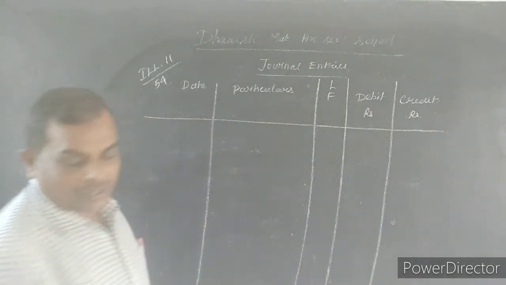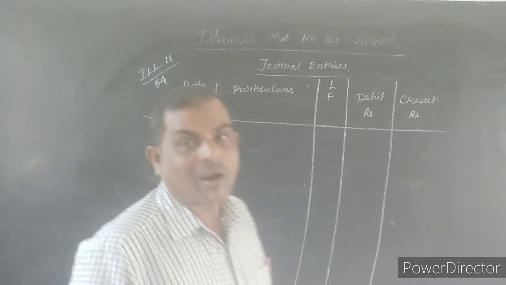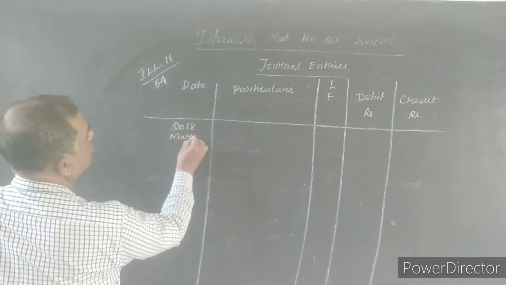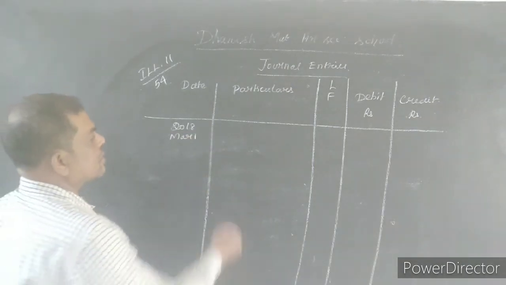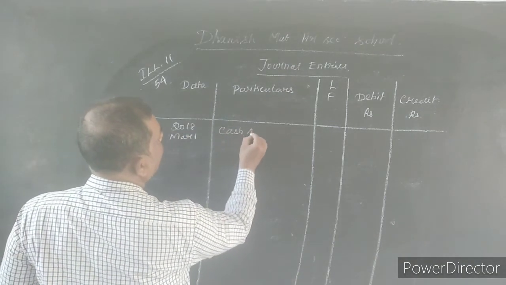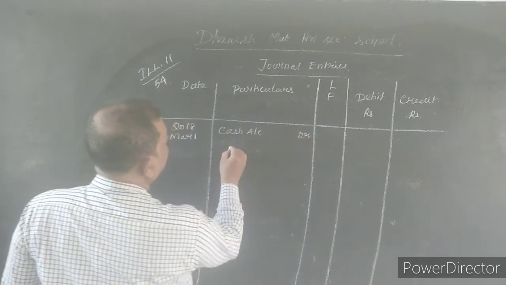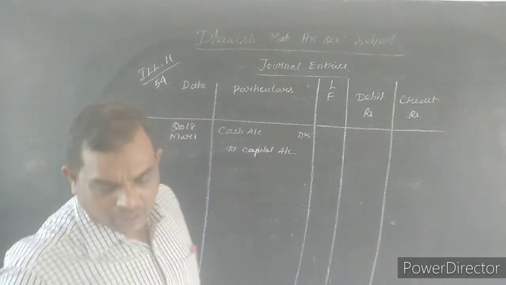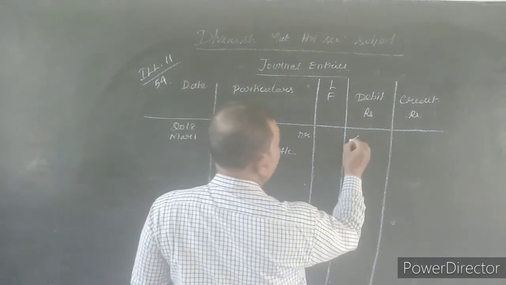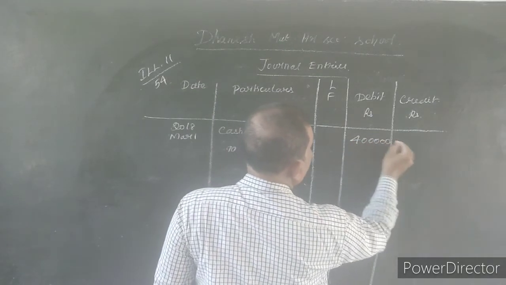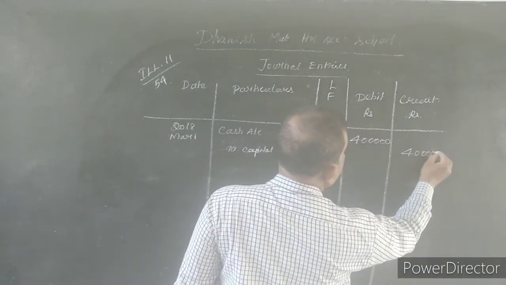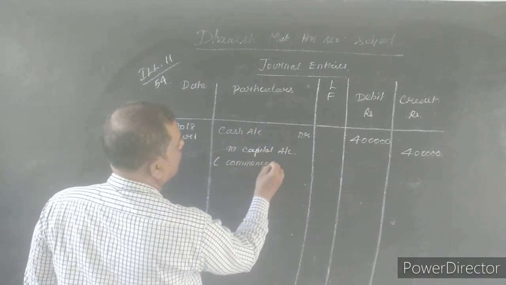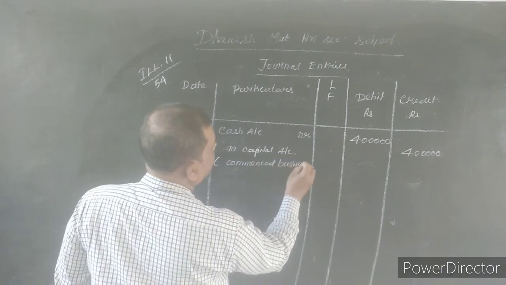What is the date? 2018 March 1. Commence the business with the cash. So cash is coming inside. So cash account debtor to capital account. What is the amount? 4 lakhs rupees. So debit 4 lakhs, credit 4 lakhs. Commence the business with the cash.